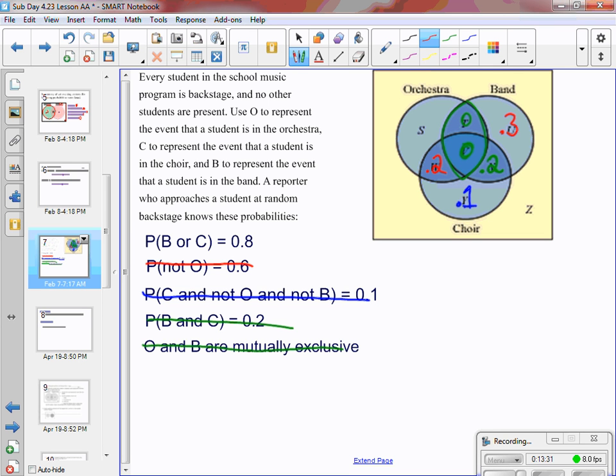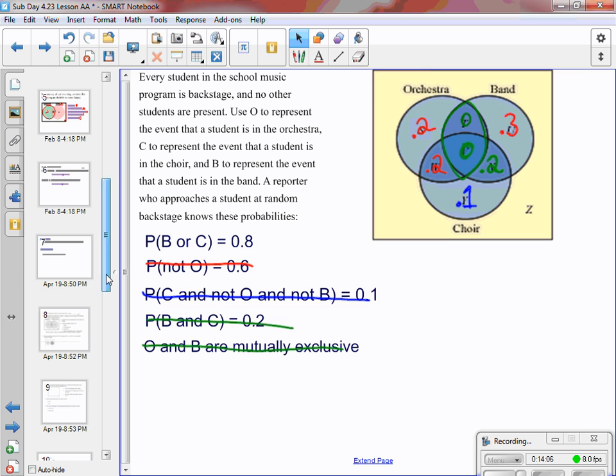The only other piece we need is the S, the S piece being only orchestra. To do that, we need to take all of the pieces we've already filled in. Those pieces plus the only orchestra piece have to add up to 1 because everybody has to be included in there. So I know I have 0.8 in band or choir, which means there's 0.2 left to be only orchestra.